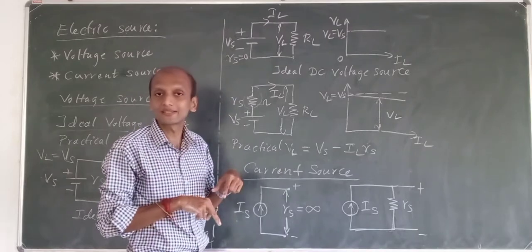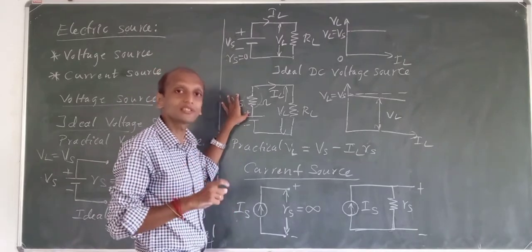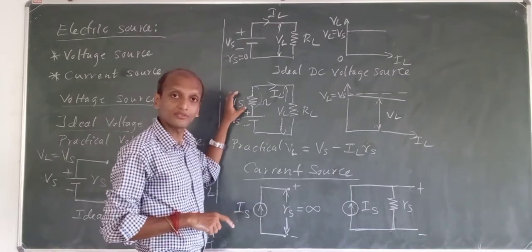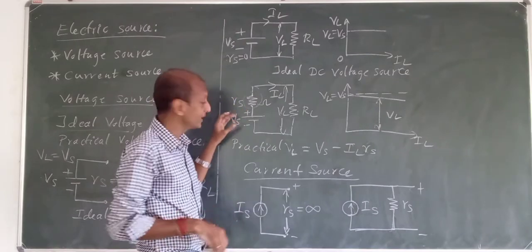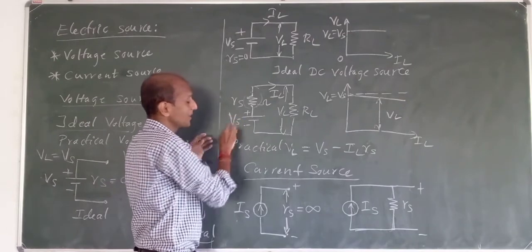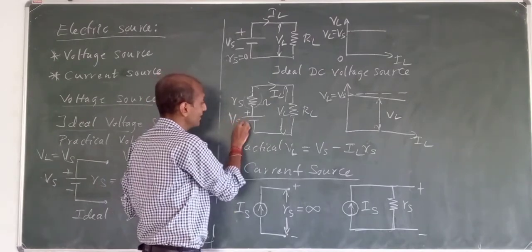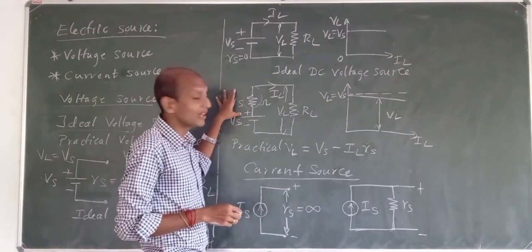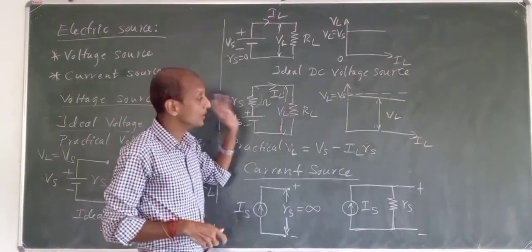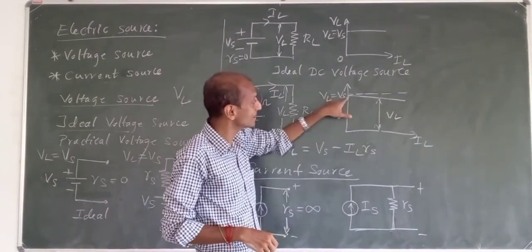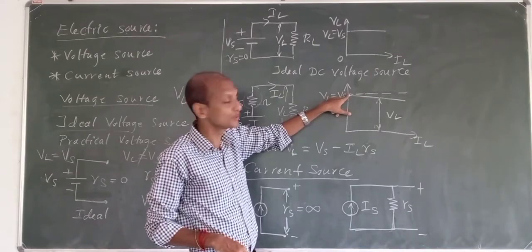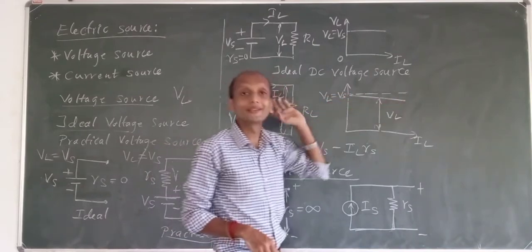Practically there will be certain resistance and it will have some voltage drop. Out of the remaining voltage, Vs will supply the source voltage and Rs will have a certain voltage drop, and the remaining voltage will be dropped across the load. So at this point VL equals Vs. Here it should be, but it won't be, so this will decrease.